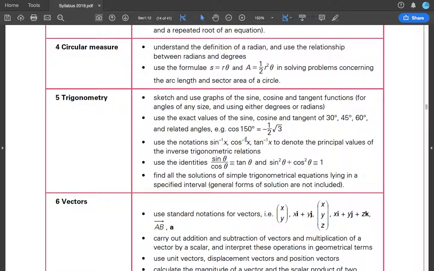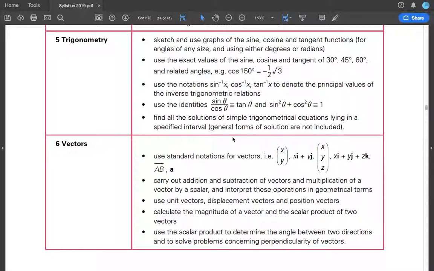Use the notation sine inverse of x, cos inverse of x, tan inverse of x to denote the principal values of the inverse trigonometric functions. Use the identities. There are only 2 identities for you at AS. There are not more than 2. So in your data booklet or your formula list, there are more than 2. Obviously, there are about 7, 8, 9. Can anyone count them and put them in the comments below?